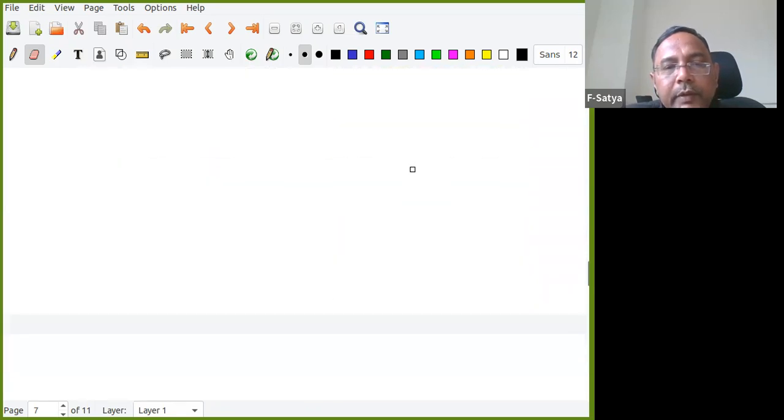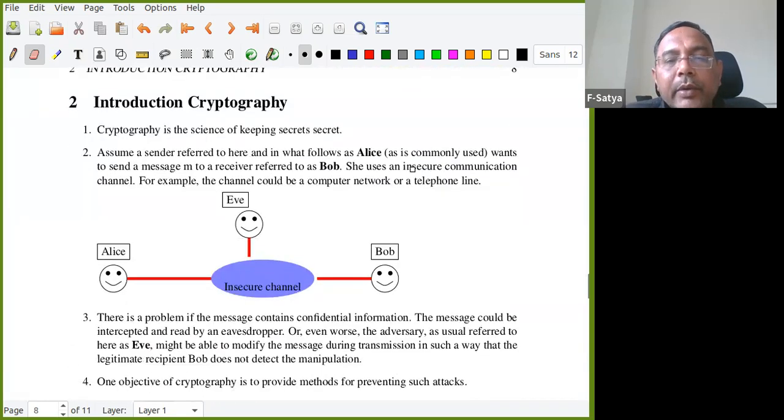Now I'm going to the cryptography course. The other part is cryptography, right? Some of you, maybe two of you, have already attended once, so I'm just repeating the same thing. Cryptography is the science of keeping secrets. Assume a sender, referred to here as Alice, wants to send a message to a receiver called Bob. She uses an insecure communication channel. For example, the channel could be a computer network or a telephone line.